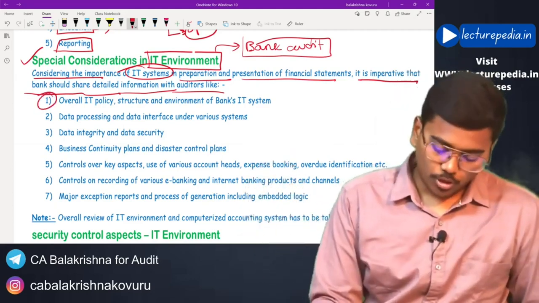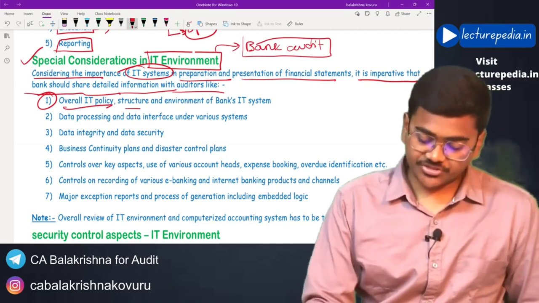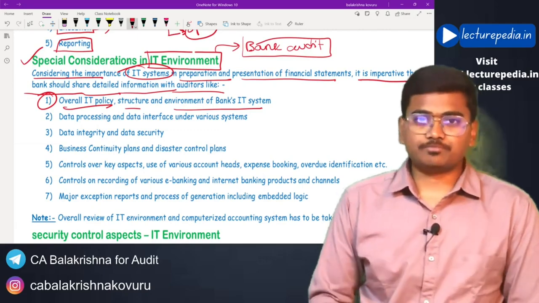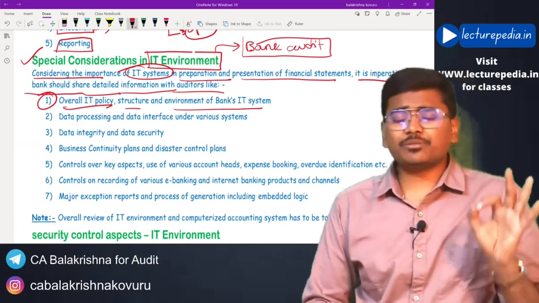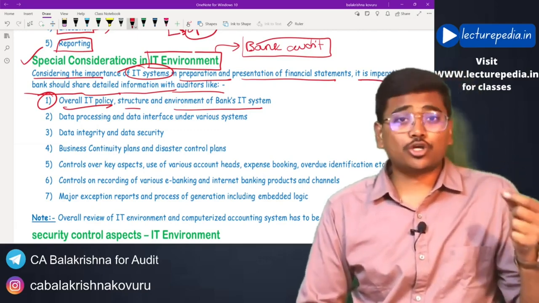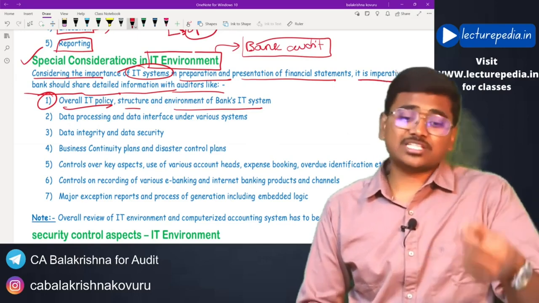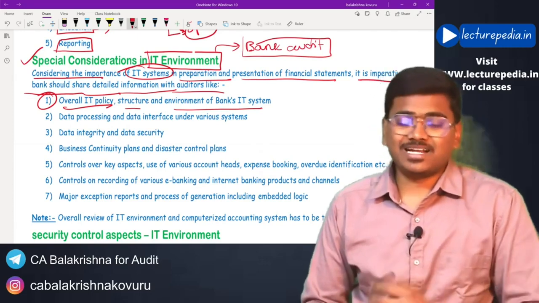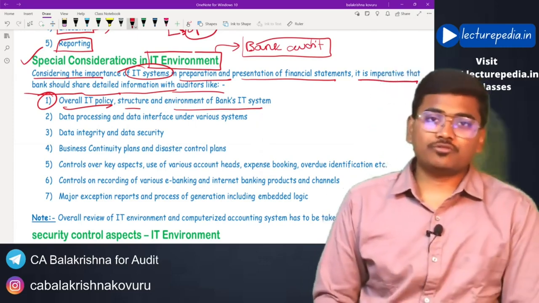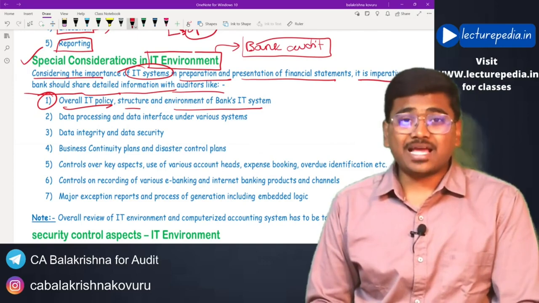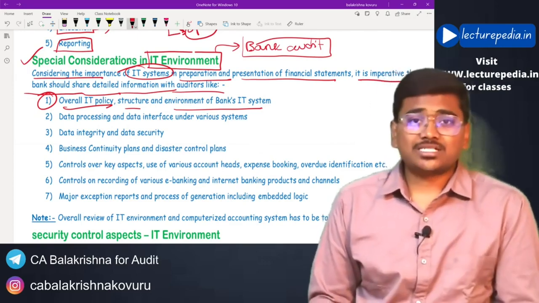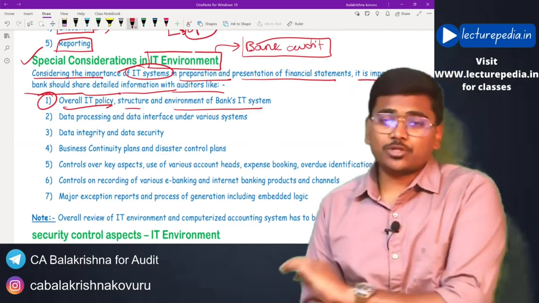First of all, overall IT policy, structure and environment of the bank's information technology system. What is the information technology policy? That document of IT policy has to be shared with the auditor, so that the auditor will obtain understanding of what type of software is being used by the bank for each of its operations, and whether all the operations are automated or there are any manual operations.